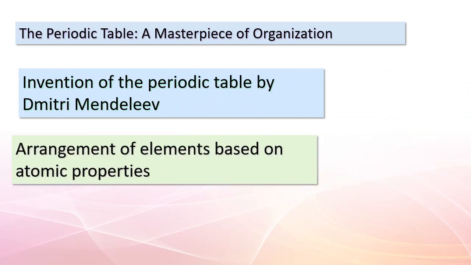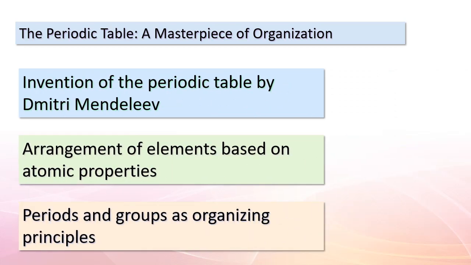Greetings, inquisitive minds. Our journey takes us to a true masterpiece of scientific organization, the periodic table. The genius behind this creation is Dmitry Mendeleev. He ingeniously arranged elements based on their atomic properties, which unlocked a new realm of understanding about the elements' behaviors and characteristics. This arrangement forms periods and groups, each with its unique significance.